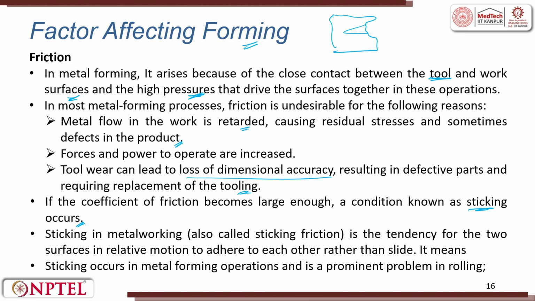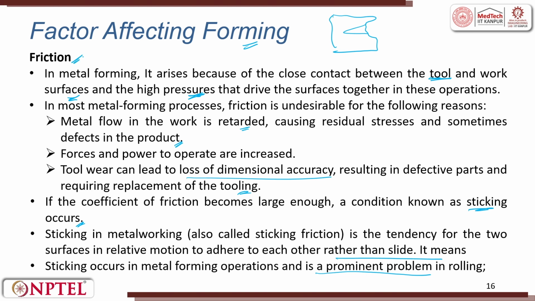This is quite common when you do cold working. It is called the stick-slip phenomenon or sticking friction, the tendency for two surfaces in relative motion to adhere to each other rather than slide. Sticking in metal forming operations is a prominent problem in rolling.